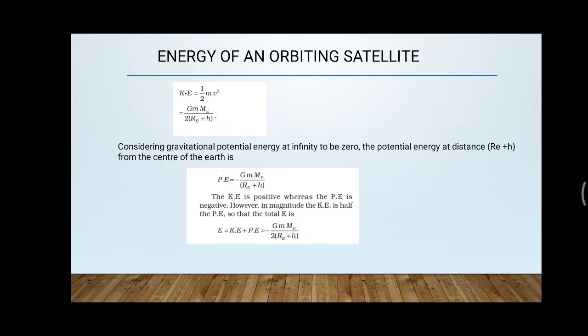Now let us come to the energy of an orbiting satellite. The energy, in the sense that you have to consider the potential and the kinetic energies. The kinetic energy you can obtain from the relation half mv square, mass and velocity, where you can substitute the velocity expression from the previous value.